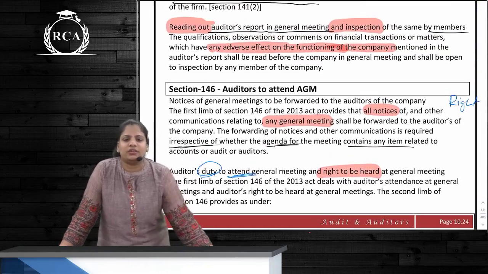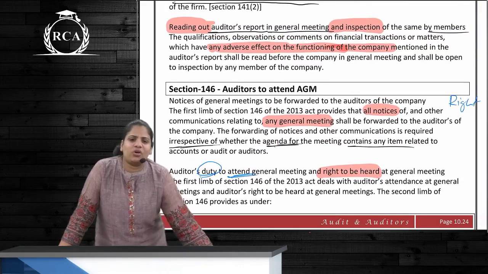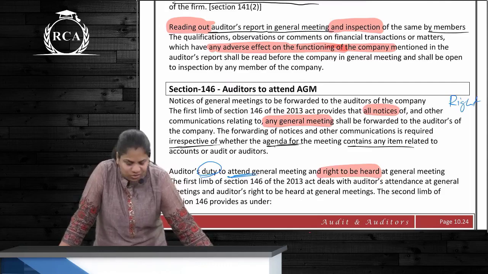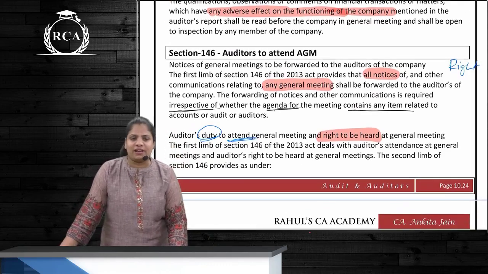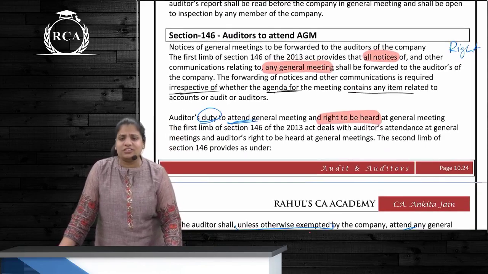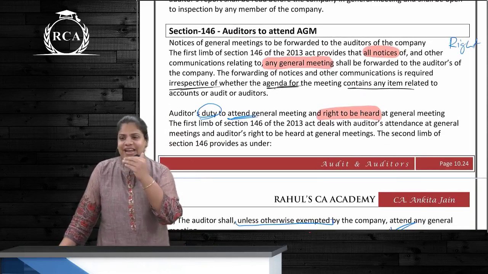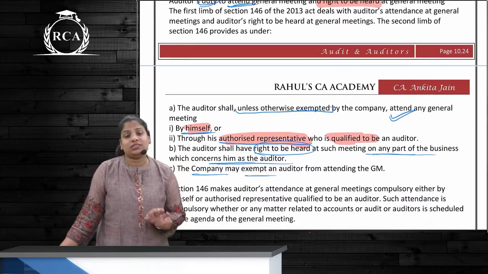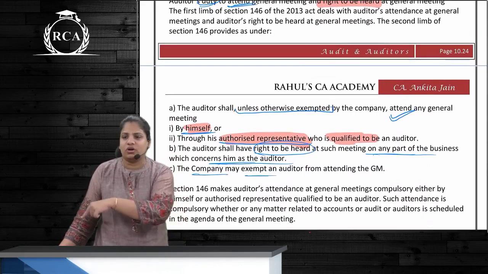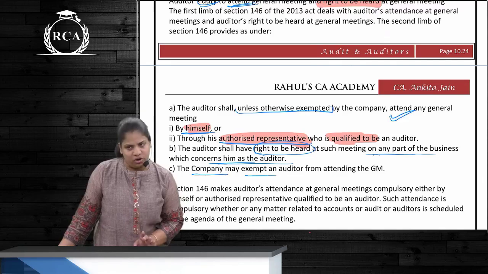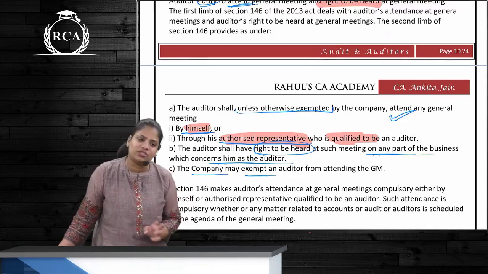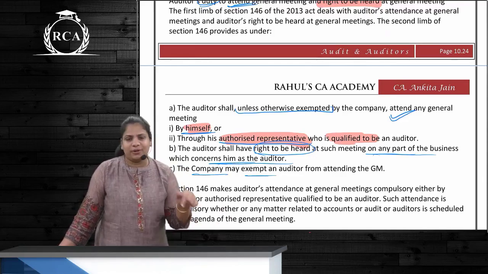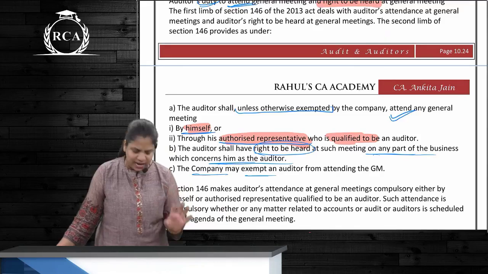Then 146 talks about notice. Is the auditor entitled to receive the notice? Yes, even if there is no matter related to him. Should he still receive the notice? Yes. The company, the board, has to send the notice to this auditor. Does he have a right to attend the general meeting? Yes. Not just attend the general meeting. Firstly, attending can be done either by himself or through an authorized representative who is also qualified to be appointed as an auditor. So can another partner go and attend the meeting? Yes. Can this auditor send his article to attend the meeting? No, because an article is not qualified to be appointed as an auditor, correct?